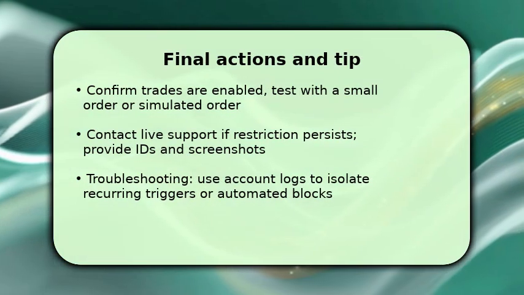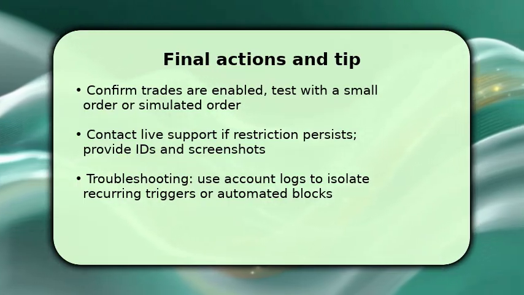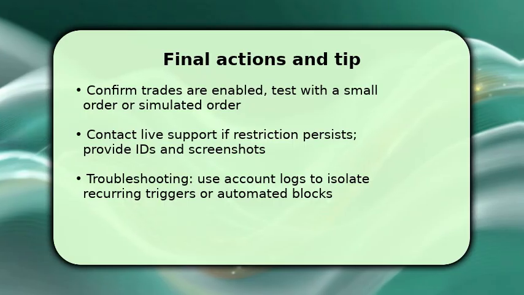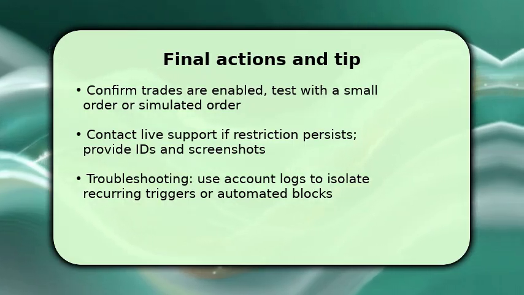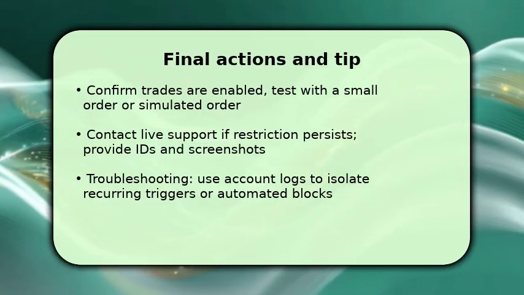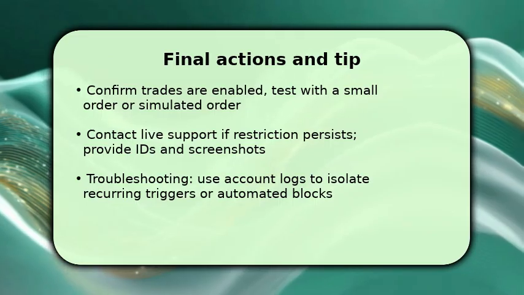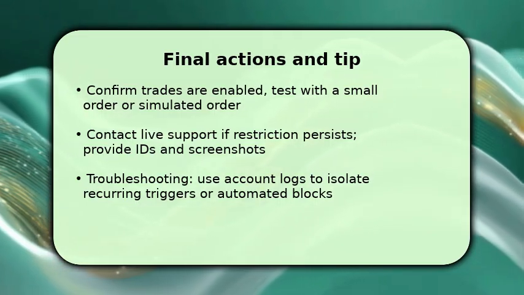You finish by validating the fix and preparing for recurrence. First, test trading with a small market order or the platform's simulated order tool to confirm functionality. If the disablement persists, contact live support immediately and provide the documents and screenshots you collected. Insist on an escalation number.